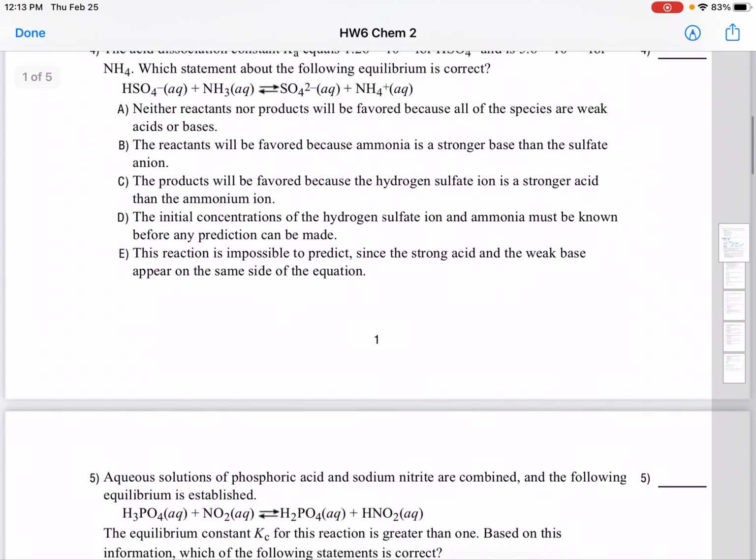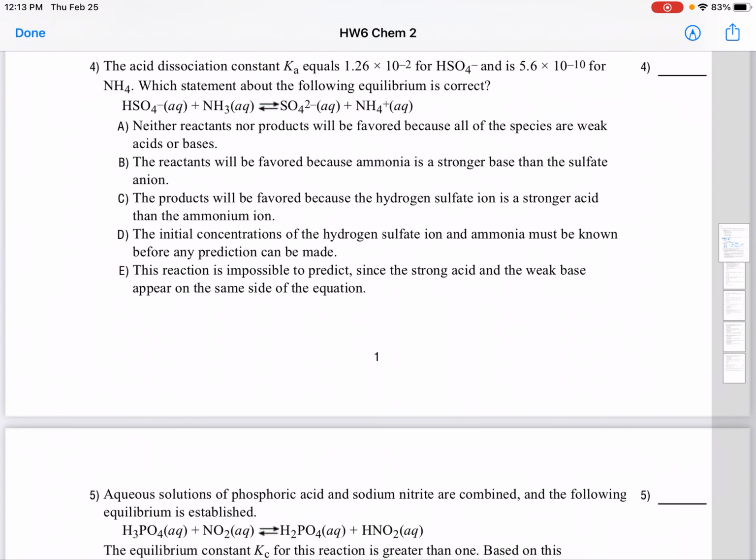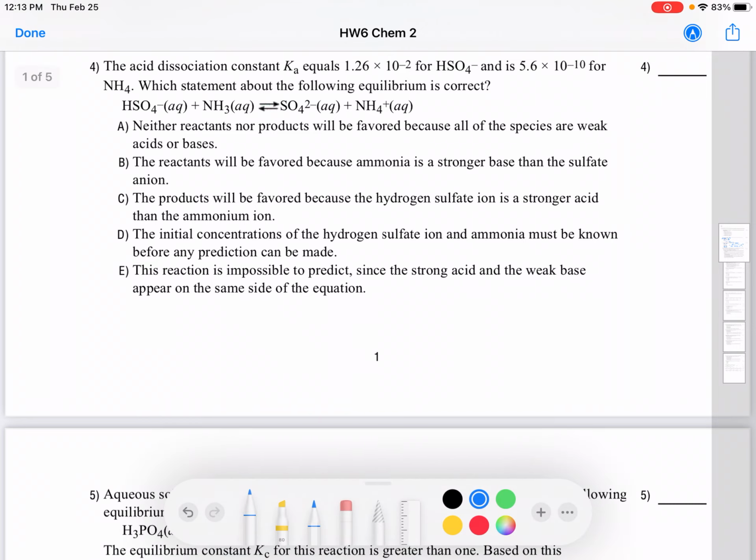Number 4, the acid dissociation constant Ka equals 1.26 times 10 to the negative 2 for hydrogen sulfate anion and 5.6 times 10 to the negative 10 for the ammonium ion. Which statement about the following equilibrium is correct? And we are given an equation. We have HSO4 minus with ammonia NH3, giving you sulfate anion and ammonium ion.